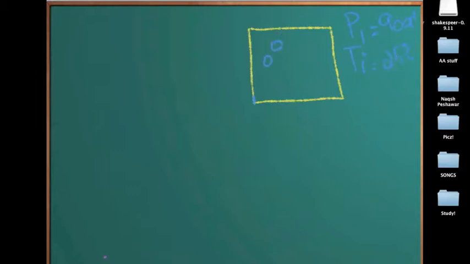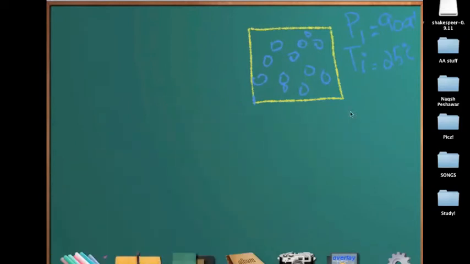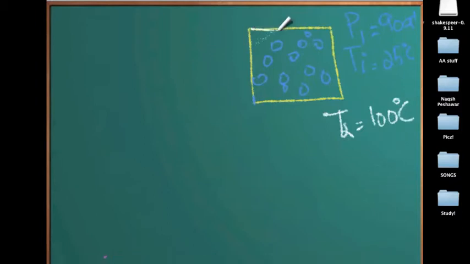These are the particles inside. Now just make up a story for yourself. What happens when I increase the temperature to 100 degrees Celsius